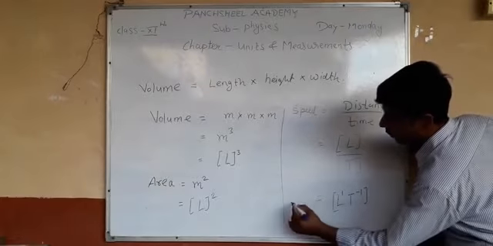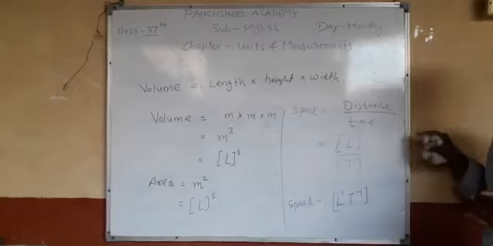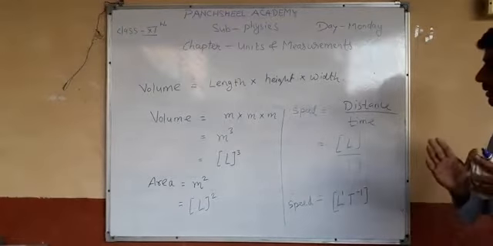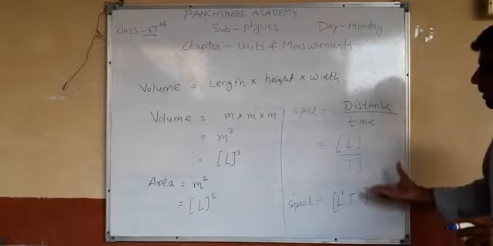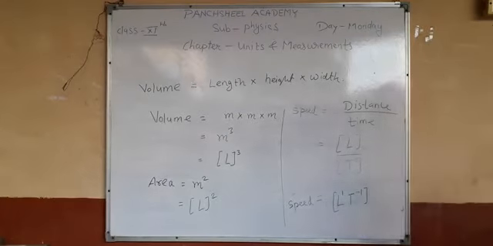This is the dimension formula of speed. Whatever quantity is given to you, you can make its dimension formula based on its derived quantity.